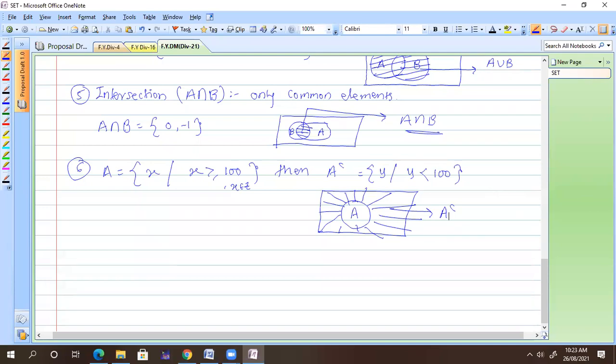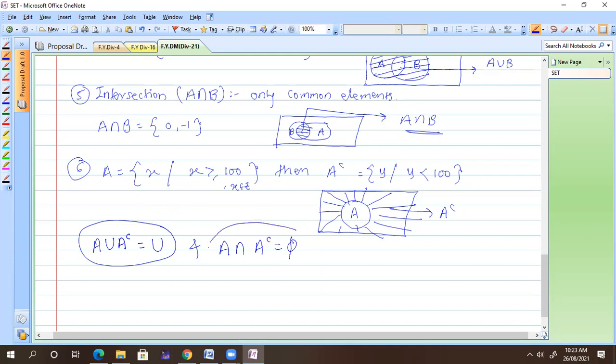So where are we? Write down the next important thing: A union A complement, you will get the universal set. Clear? What about A intersection A complement? You will get phi. Phi is nothing but the empty set. Nothing is common in that group. Clear?